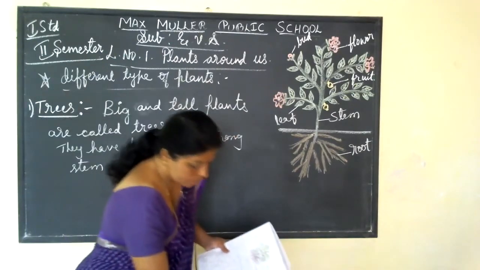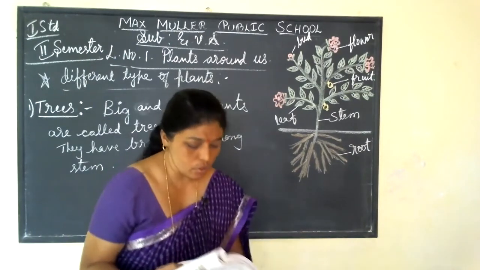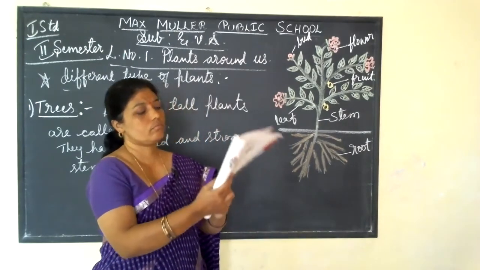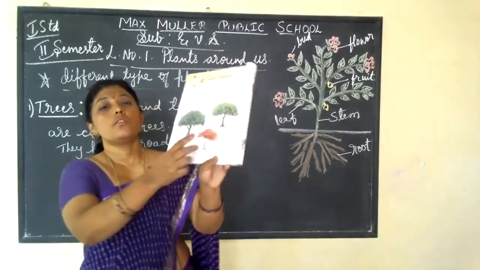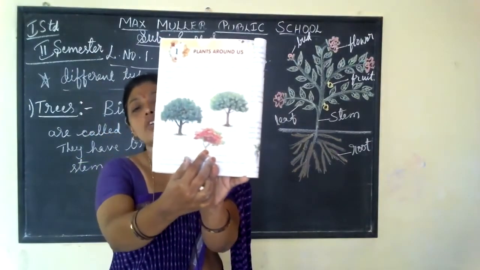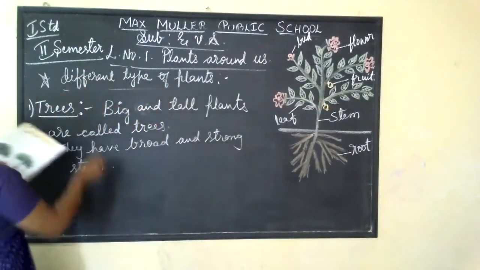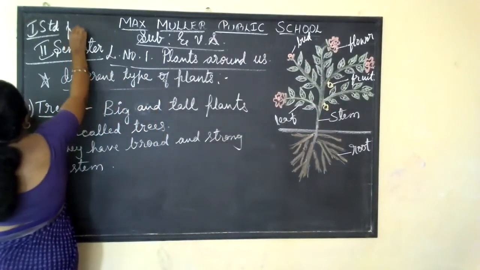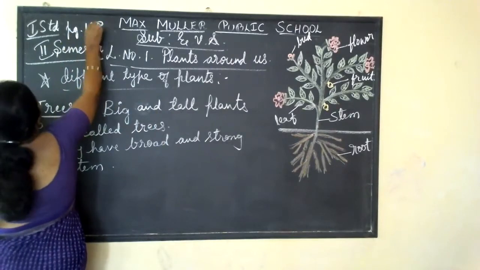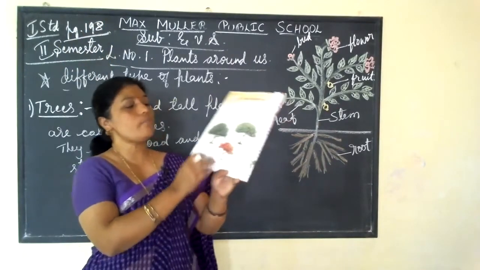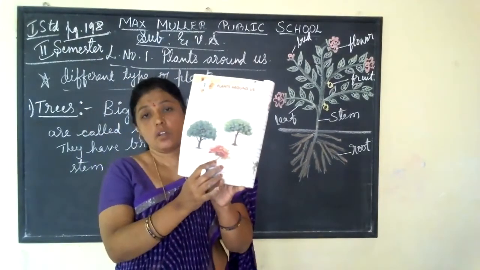See your textbooks. I'm showing you here. You are seeing the picture now in your textbook? Yes, that is page number 198. In that, they are showing trees, how they are big and tall.